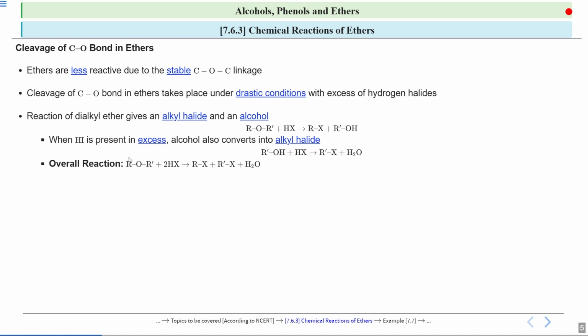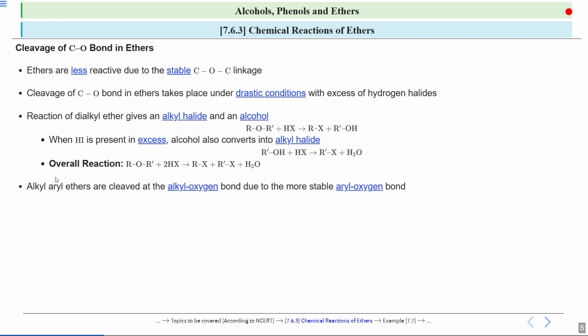Now you need to remember over here that if any of this R or R dash forms a 3-degree cation or a resonance stabilized 1 degree, 2 degree or 3 degree cation, then the reaction proceeds by SN1 pathway. I repeat, if any of these alkyl groups forms a stable carbocation, then the reaction will proceed by SN1 pathway.